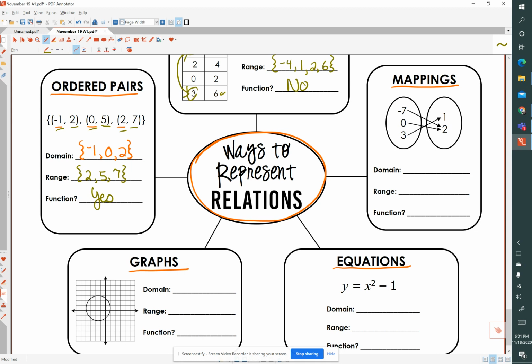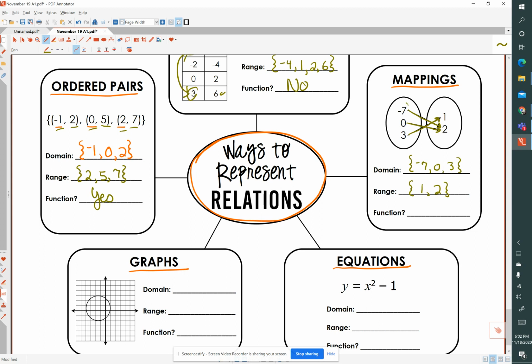So, okay, let's look at the mappings. We have a domain of negative 7, 0, and 3, over a range of 1 and 2. Be careful. Does each domain produce one specific range or y value? Does each x value produce one specific y value? And the answer is yes.